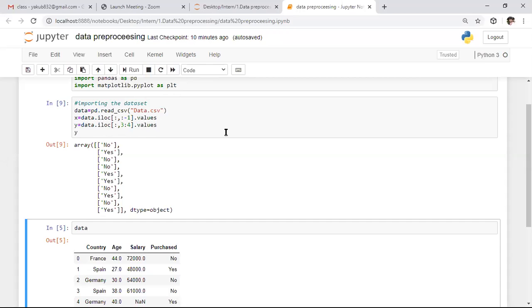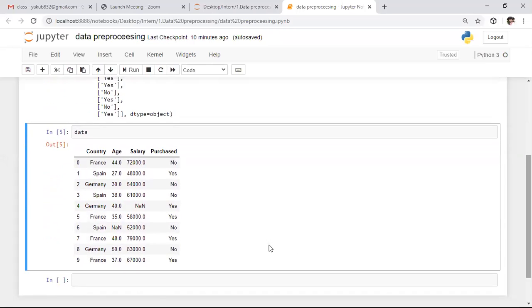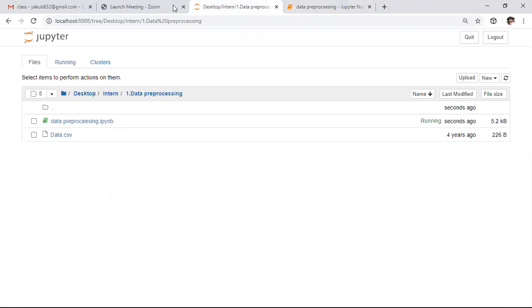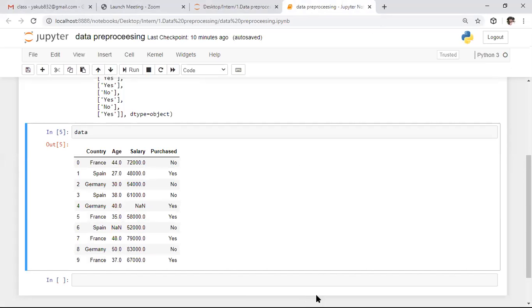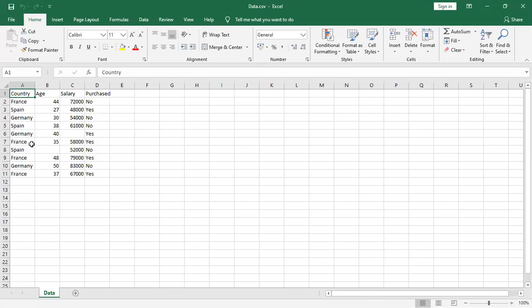So if you observe this data set, here we have a few missing values. Here we have a NaN value, and here also we have a NaN value. So how do we overcome these NaN values and solve that problem? If you observe the data set clearly, here we have only 11 rows.